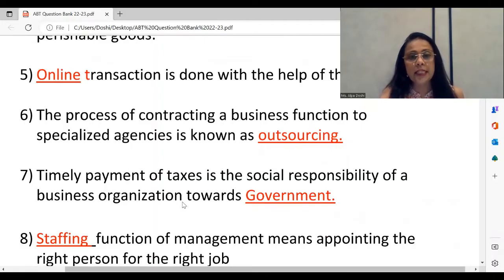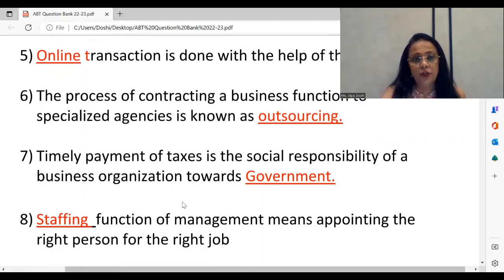Next, complete the sentence. Next, fill in the blank. In the question paper, you have to fill in your answer in this dash, which is provided in your ABT paper, right? So, the next one. Dash function of management means appointing the right person for the right job. Obviously, we're talking about the 3rd management function, and that is the management function of staffing. So, staffing function says that you have to appoint the right person for the right job. Similarly, you can have words like recruitment, training, promotion, all of these also represent the staffing function of management.